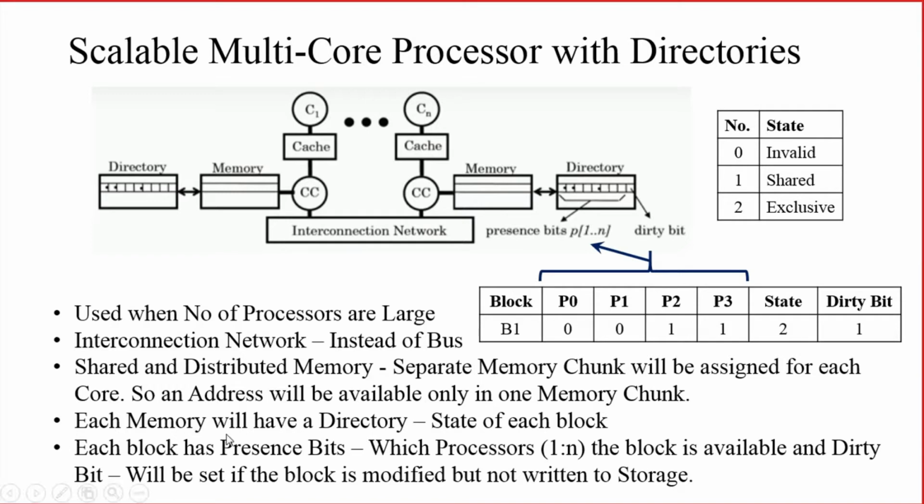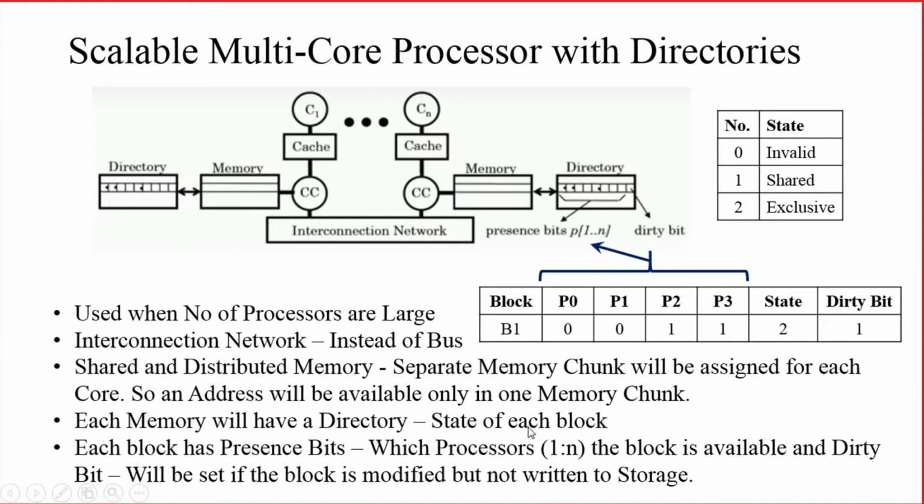And each memory will have its own directory. So let us take this as a particular part of memory associated with C1. This is another part of the same memory which is associated with Cn. If that is the case, each memory will have its own directory. So what does the directory store? Mainly the directory stores the state of each block of memory.